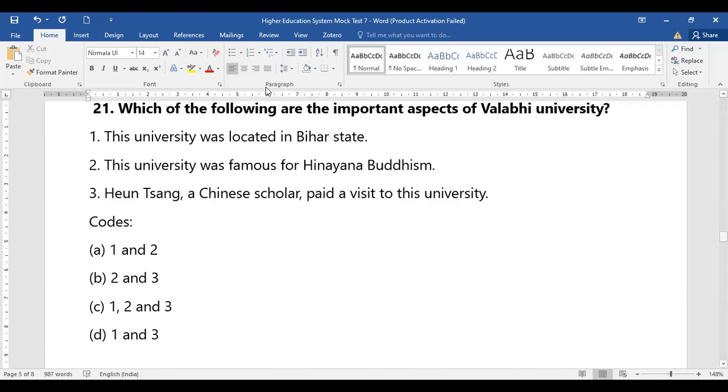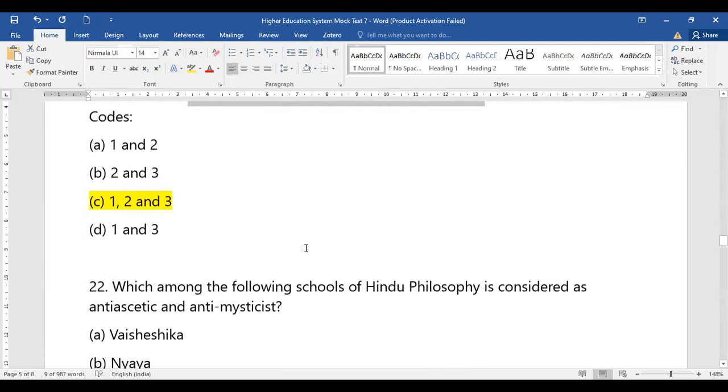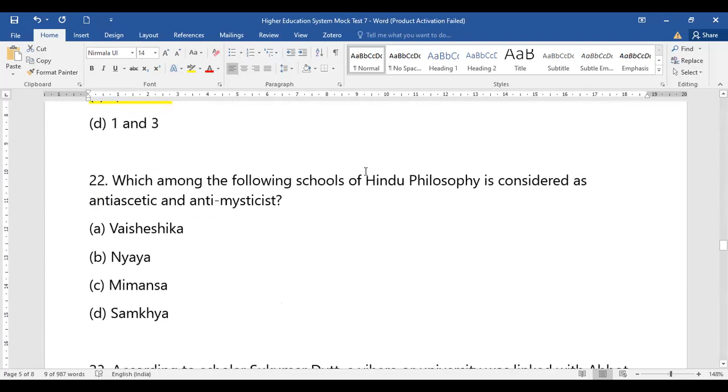So for question number 21, the right option stands to be option number 3, that is all 3. It is located in Bihar, it is famous for Buddhism, and it was visited by the Chinese scholar. So all 3 options stand to be correct, right? Now, coming to question number 22.